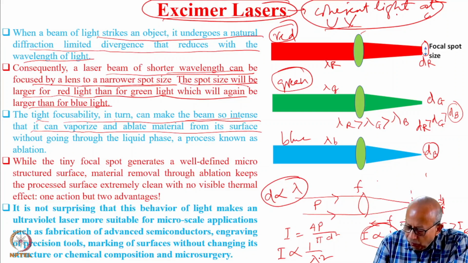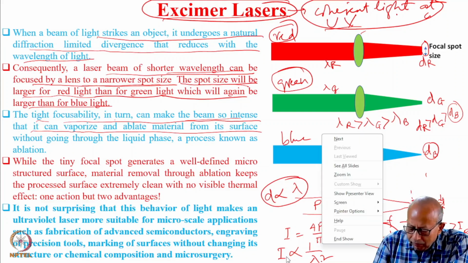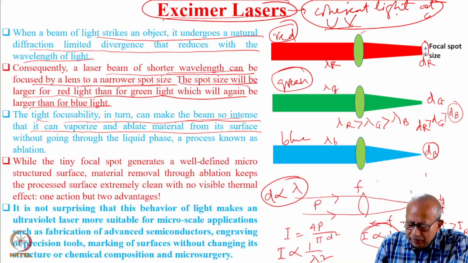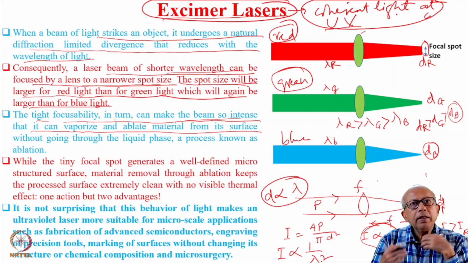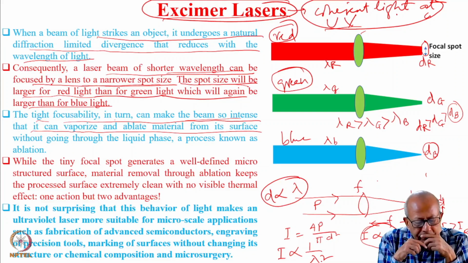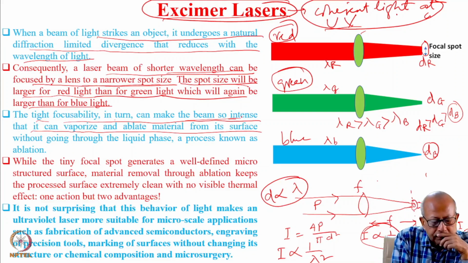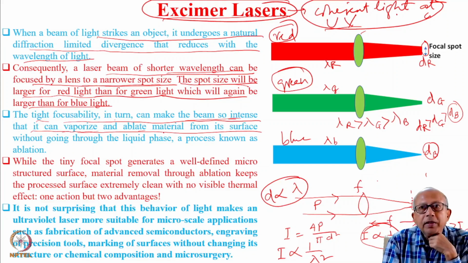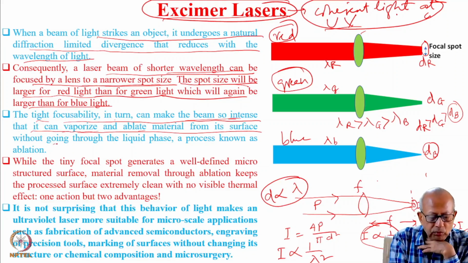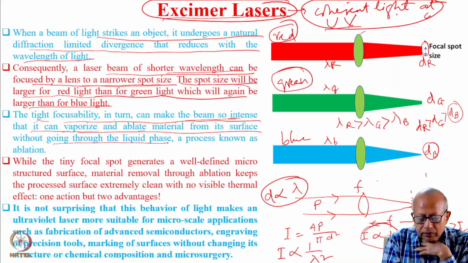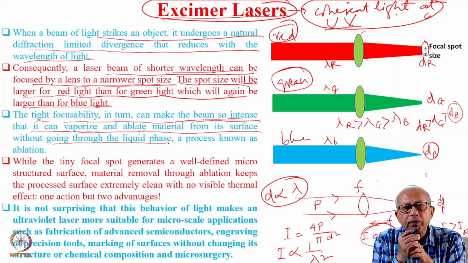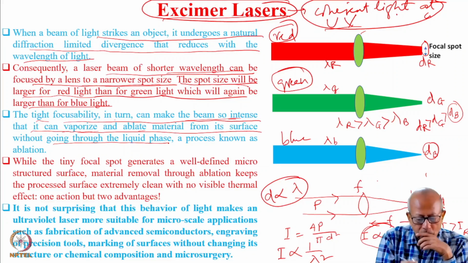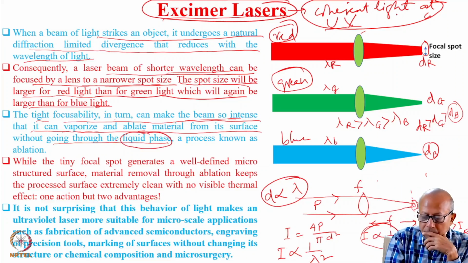So by reducing the wavelength, you can increase the intensity to a very significant extent. And it can be so intense that it can vaporize and ablate material from its surface directly from the solid phase to the vapor phase without going through the liquid phase. Such a process is called ablation.